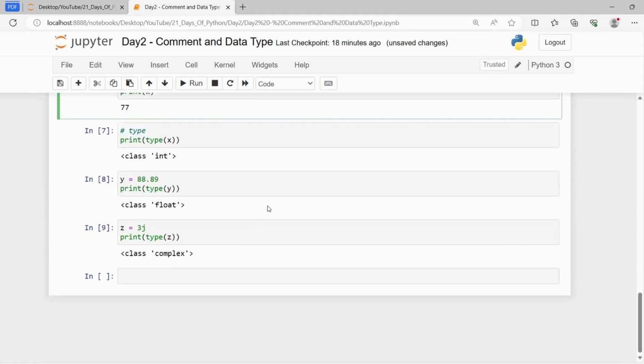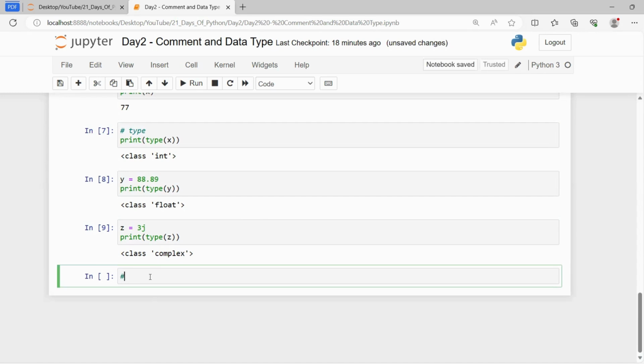Now let's understand the other data types. There are the sequence data types in Python. What are they? String is a sequence data type. List is a sequence data type. Tuple is a sequence data type. They are called sequence data types because they are an ordered collection of similar or different data types.